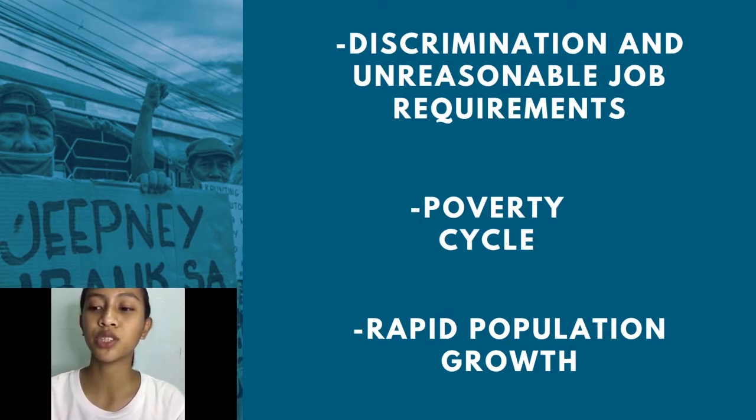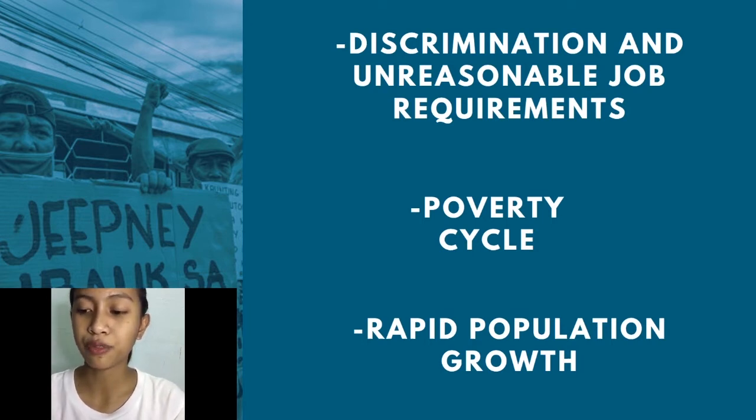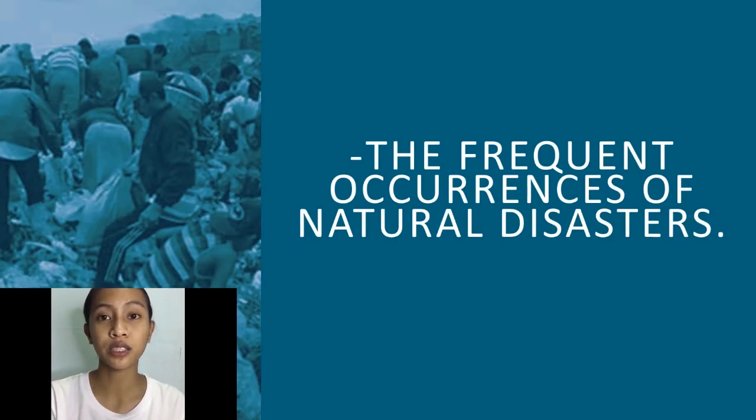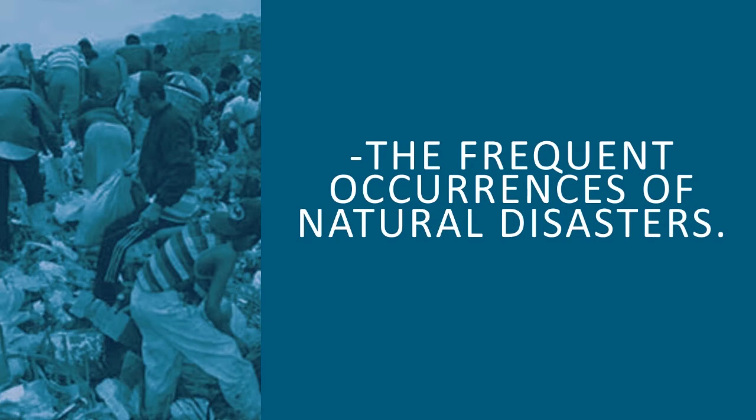Families who cannot send their children to school and force their children to work early and apply to lowly paid employment can be detrimental to their future. Lastly, we have the rapid population growth. The pace at which jobs are created simply cannot cope with the steady supply of graduates, many of whom will find themselves unemployed. And the fourth cause of poverty is the frequent occurrence of natural disasters.